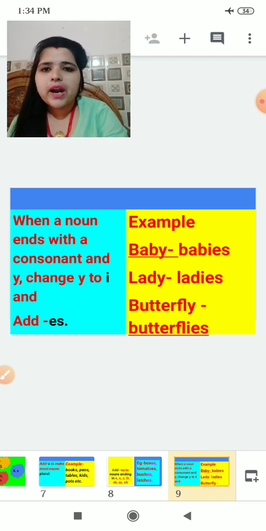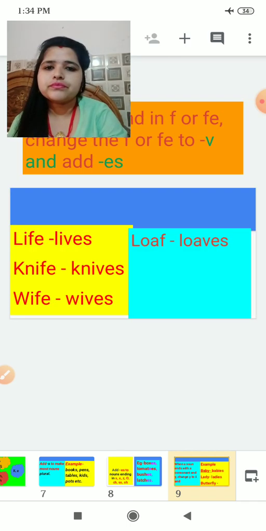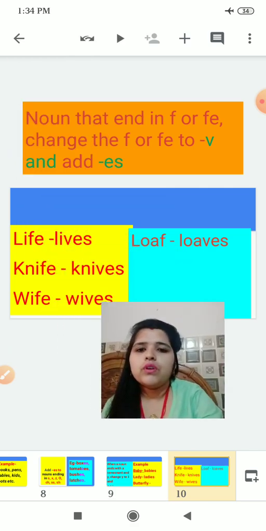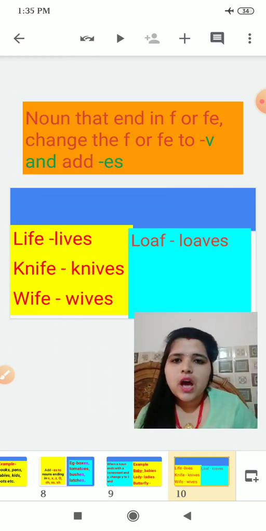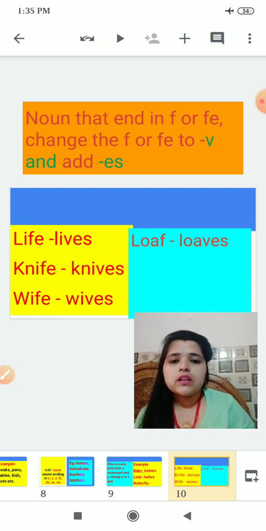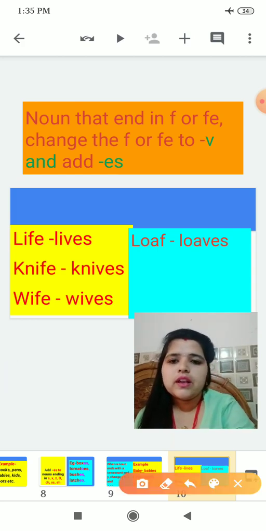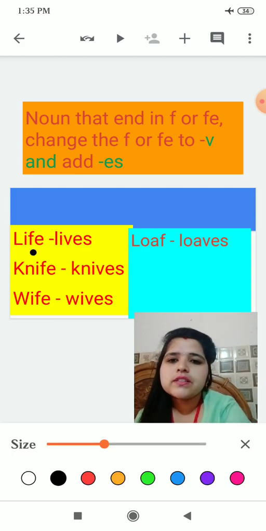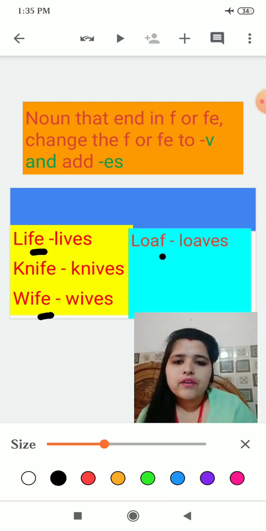If you practice, you will get it. Now, we have some nouns that end in f or fe. It means the last letters are f or fe. You can see here is fe, but here the last letter is f.